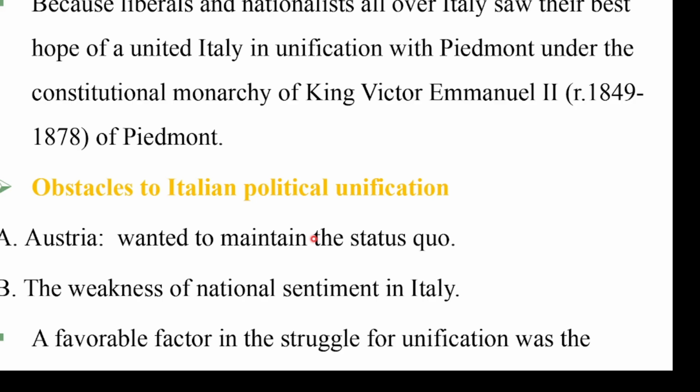The first obstacle to Italian unification was the domination of Austria. Austria directly controlled two important states, which were already mentioned. These were Lombardy and Venetia. Indirectly, Austria also controlled or influenced states like Parma, modern Tuscany, as well as the kingdom of Sicily or the kingdom of Naples. That means, in short, the two states called Naples and Sicily. Because of this, Austria wanted to maintain the status quo.